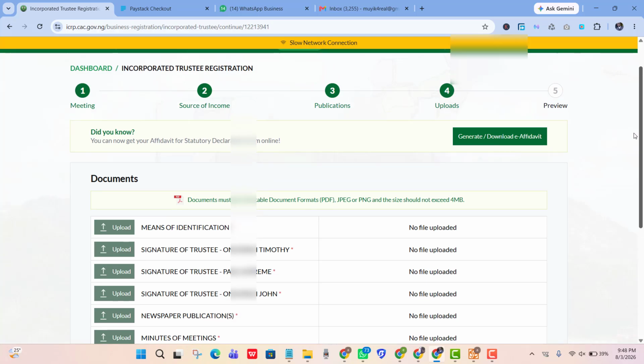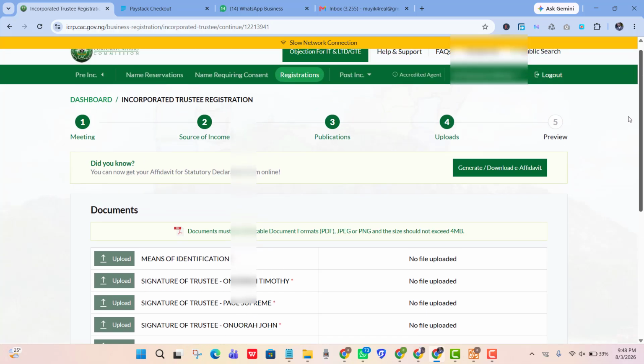But I don't use it myself because I just love to do it the manual way that I'm used to. If you want to do it yourself, as a matter of fact, the price is almost the same as when you're doing it manually. So whichever one you feel is most convenient for you, go ahead and use it. So basically, this is how to go about that.